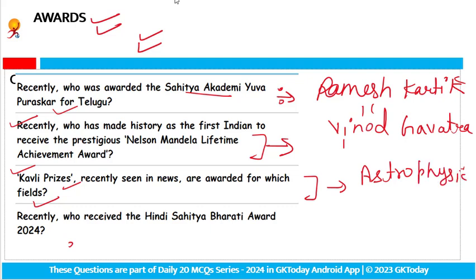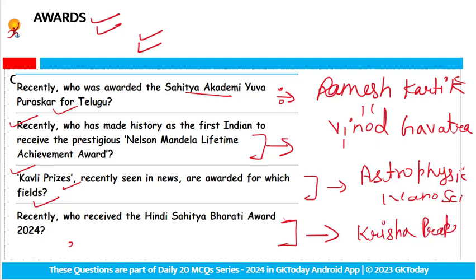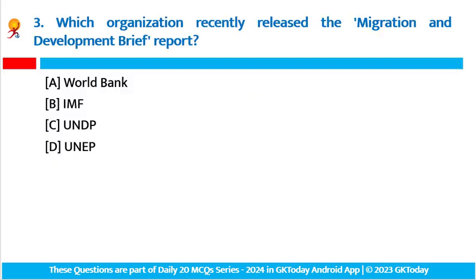Astrophysics and nanoscience. Fine. And the next one is: who recently received the Hindi Sahitya Bharati Award 2024? The Hindi Sahitya Bharati Award awardee is Krishna Prakash. Fine. Let's move to the next one.